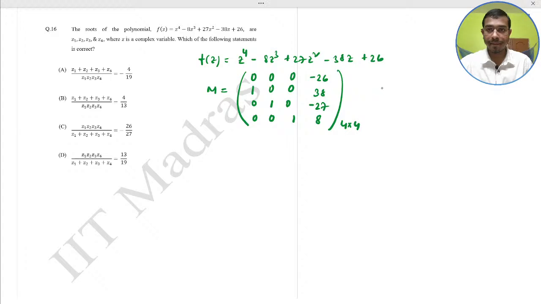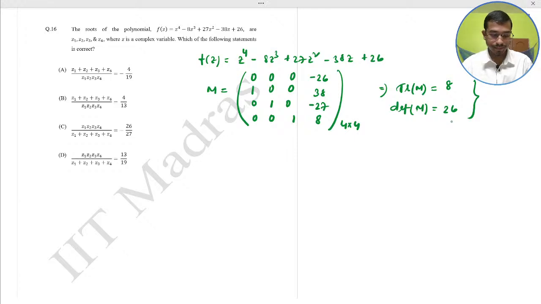So the trace of M would be 8 and the determinant of M would be 26.